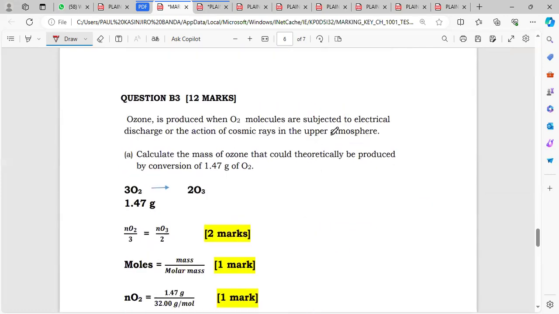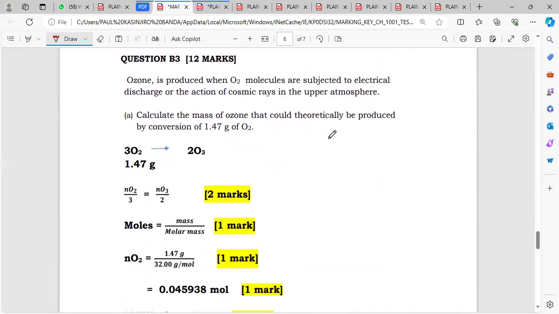Okay, so this is the other question here now. Question B3, I think it's the last question in this test. Ozone is produced when oxygen molecules are subjected to electrical discharge or the action of cosmic rays in the upper atmosphere.